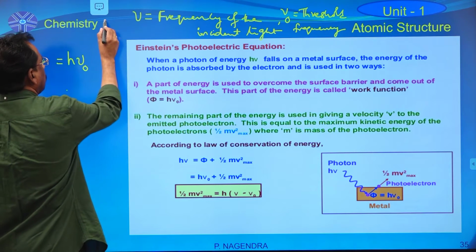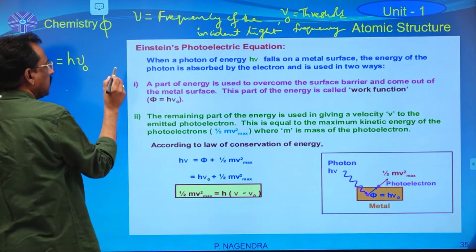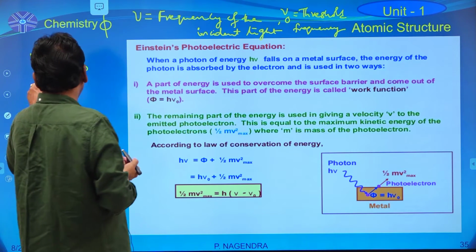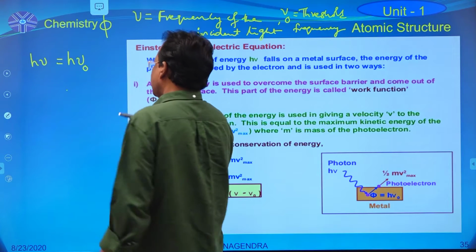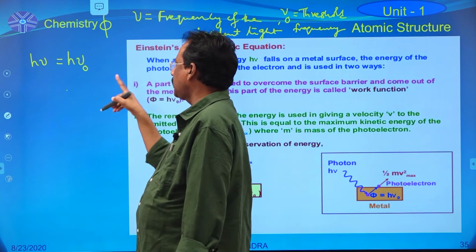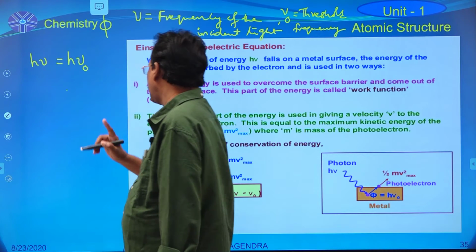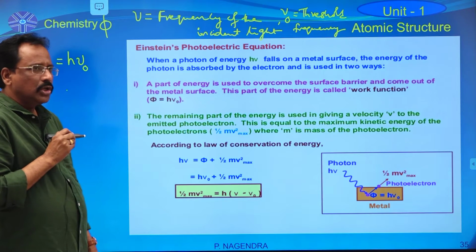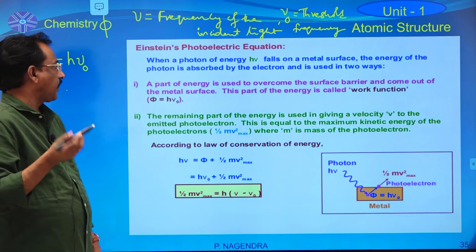This is the symbolic representation, phi, nothing but h into nu 0. h nu means the energy of the incident light. That energy is utilized in two ways by that metal. One way is this one, that means threshold energy, nothing but work function.